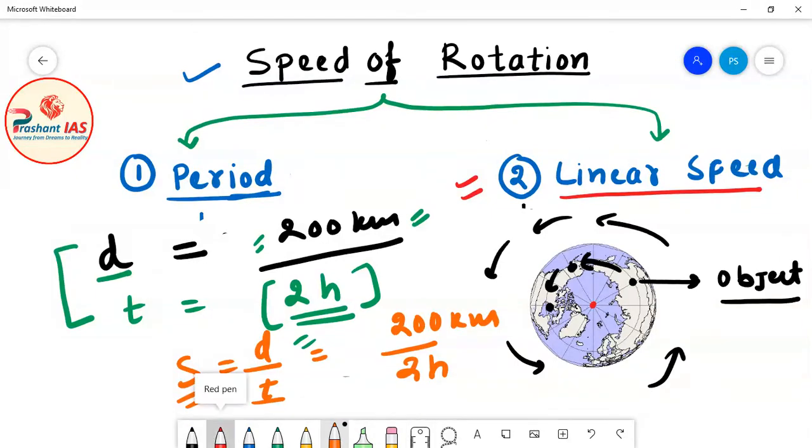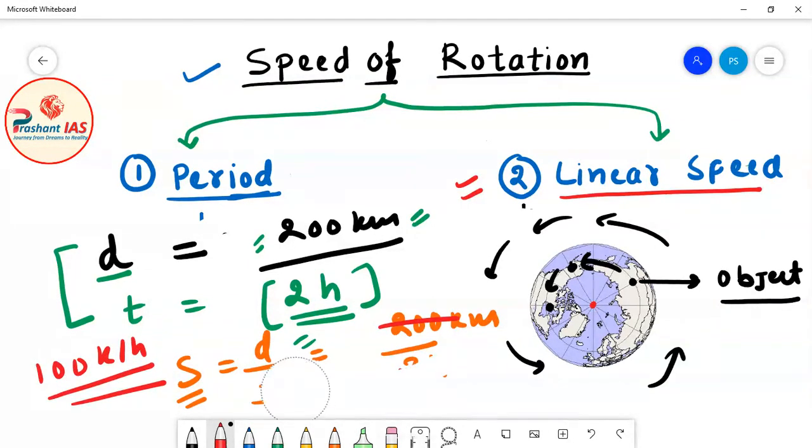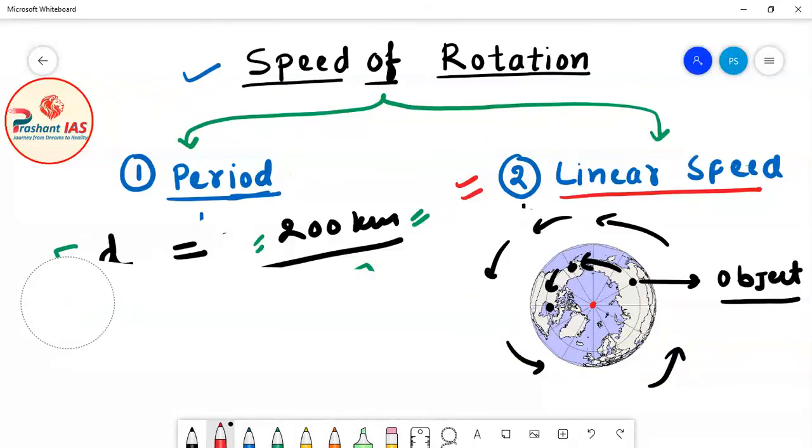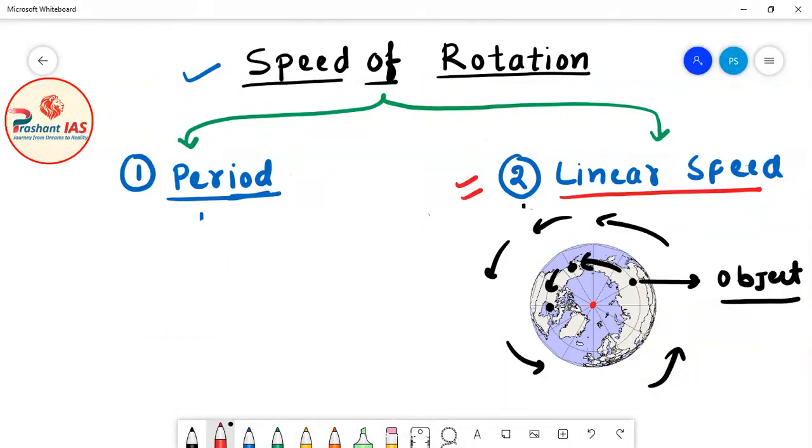When I simplify this equation, I can say that my speed is 100 kilometer per hour. So I am traveling at a speed of 100 kilometer per hour. What is the meaning of speed? Speed means the distance covered by an object in a given time.